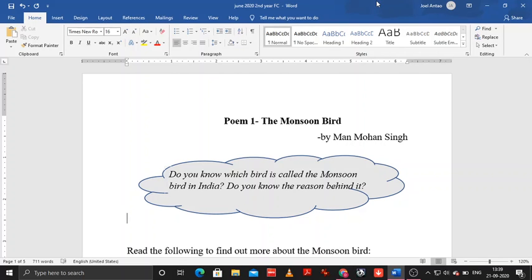In today's class, we're going to be dealing with the first poem for this particular year. It's called The Monsoon Bird, and it's by Monmohan Singh. And it's not the Monmohan Singh that was our Prime Minister. This is a different poet.